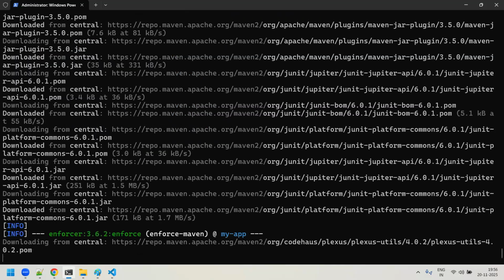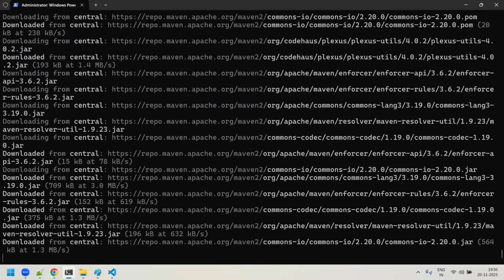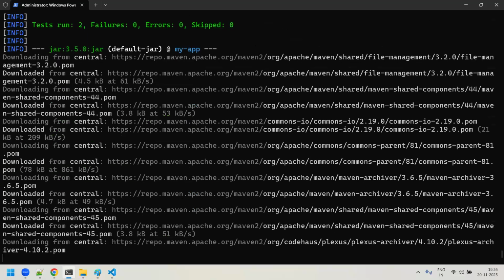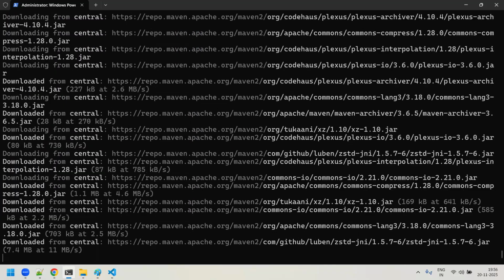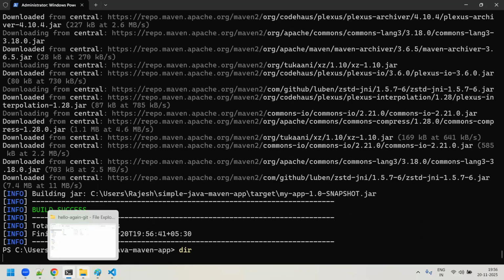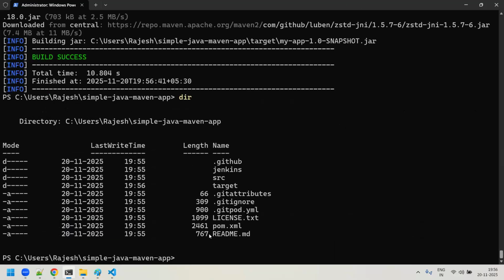Now you are just building that application. Don't worry about all these commands. We'll soon learn all these commands, Maven build, everything. You're just running a Maven build to build your package. And you could see that it has built a package. But while building a package, guys, there are so many unnecessary files and folders created, like for example readme.txt, license.txt. You could see the .gitpod.yaml file, .gitattributes. There are so many other unrelated files getting created while building the process.